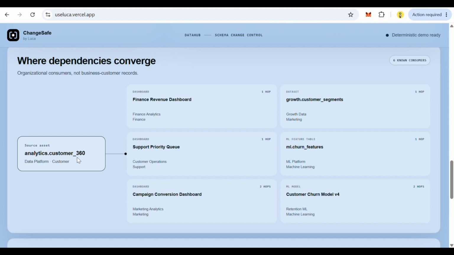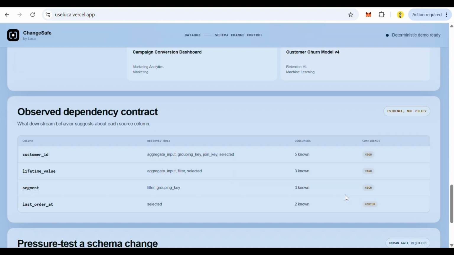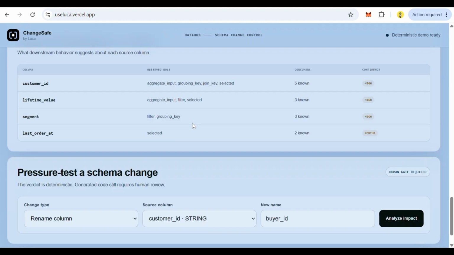So we have this here where you can see where the dependencies converge for the analytical customers. You can see support, the finance, revenue dashboard, and everyone else, which is 6 known consumers that it affects. And as you can see from here, you can see what downstream behaviors might affect others, which are known as high and medium. And these are very common terminologies that affect most people.